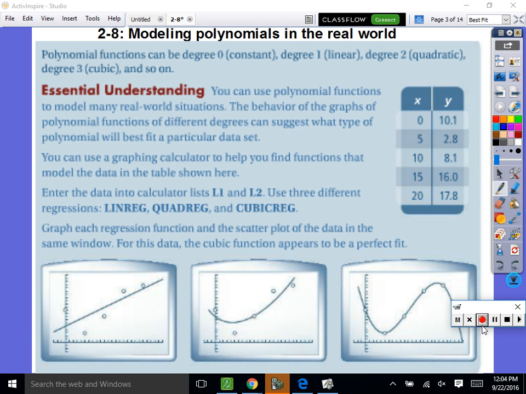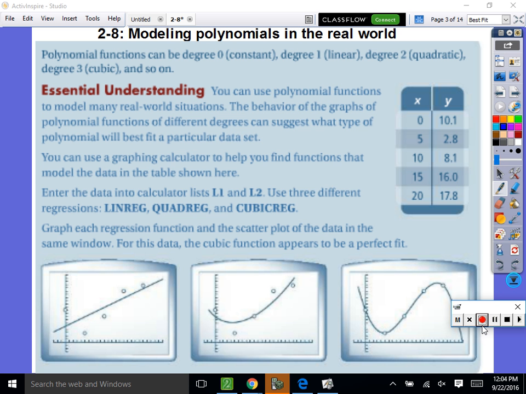So first of all, we know polynomial functions can be degree 0. We can have constant polynomials. They can be degree 1, which would make it linear. Polynomials can be degree 2, which would make it quadratic. Degree 3, cubic, and so on. So you can use polynomial functions to model many real-world situations. The behavior of the graphs of polynomial functions of different degrees can suggest what type of polynomial will best fit